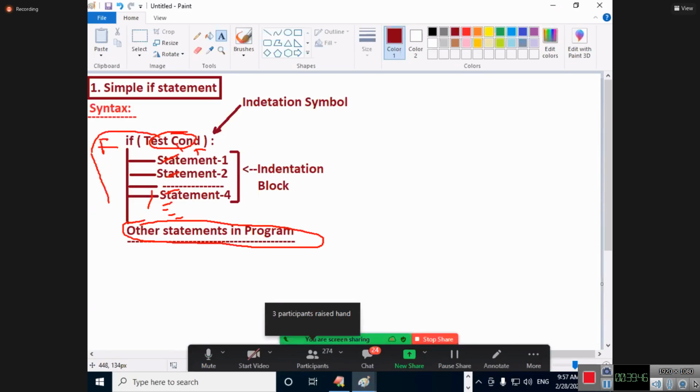False. Execute what? Other statements in the program, without executing what statements? The indentation block of statements. Clear or not clear? Clear.